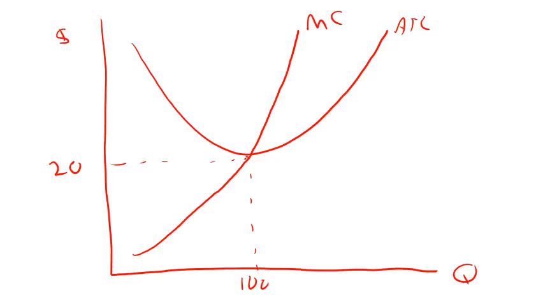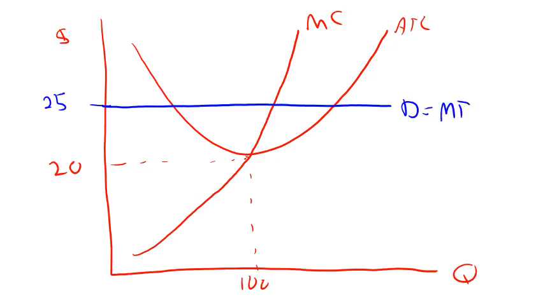Let's draw a nice blue demand curve. Suppose the price in the market is $25. So the firm's demand curve and its marginal revenue curve is a horizontal line at $25. In this case, the firm maximizes profit by producing a quantity where the marginal cost and marginal revenue or demand curves intersect. The profit maximizing quantity will be something greater than 100. Let's call it Q star.